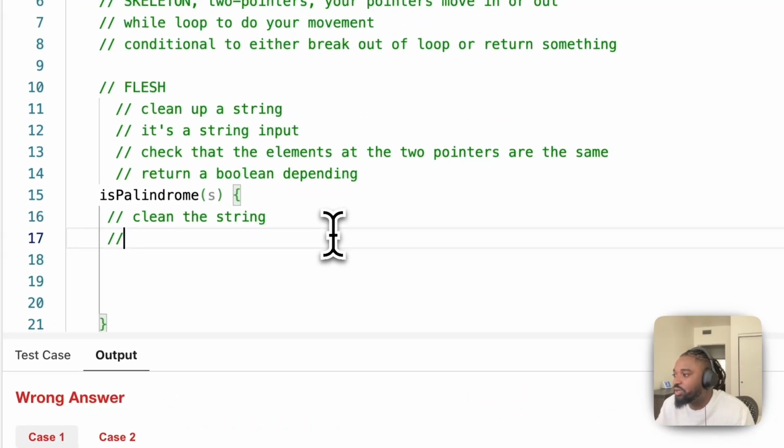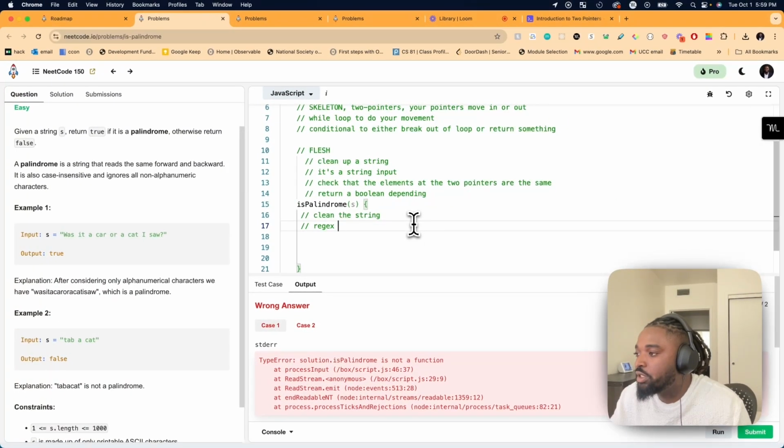Okay, so let's write our regular expression. So our regular expression is going to be something like this, right? So let's say let regex is equal to, I think it's going to be something kind of like this, where we have, I guess we want anything from 0 to 9, anything from a to z, and then anything from A to Z. These are the things that we want to include.